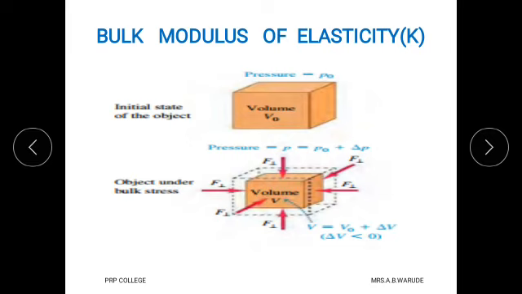It is denoted by capital K. First observe these diagrams. The first diagram shows the initial state of the object, that means when force is not applied, when pressure is not applied, then at that time its volume is fixed. But when force is applied from any side, then that object is under pressure or under bulk stress, and due to that its volume gets changed. There is a decrease in volume,